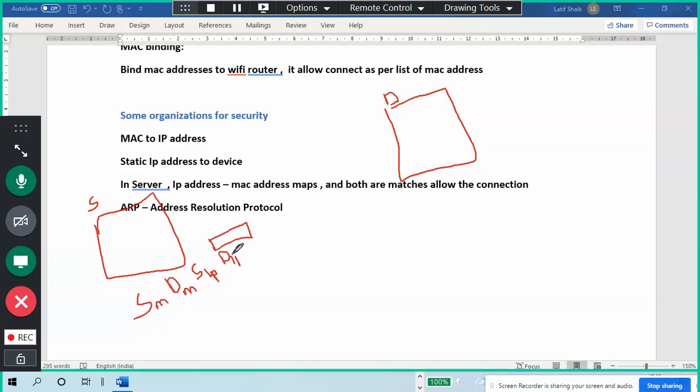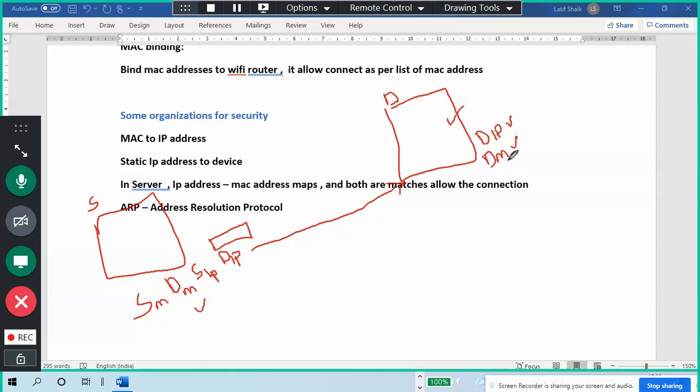You send a packet and it is received at the destination. It verifies the destination MAC address and the destination IP address. Okay.